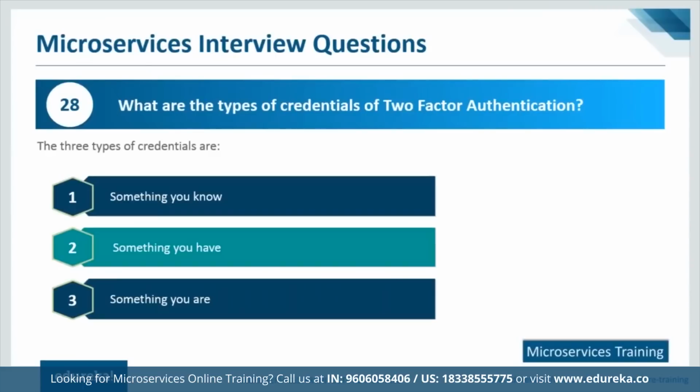This is where they're referring to the fact that you're using some biometrics, like in the example I gave where I used my finger for the scanning, or maybe your retina scan. So something you know is your credentials, your password and all those things. Something you have is your OTP or the value that is generated back to you. And something you are is your bodily scanning, which you use for unlocking. So these are the credentials you might require when you talk about a two-factor authentication.